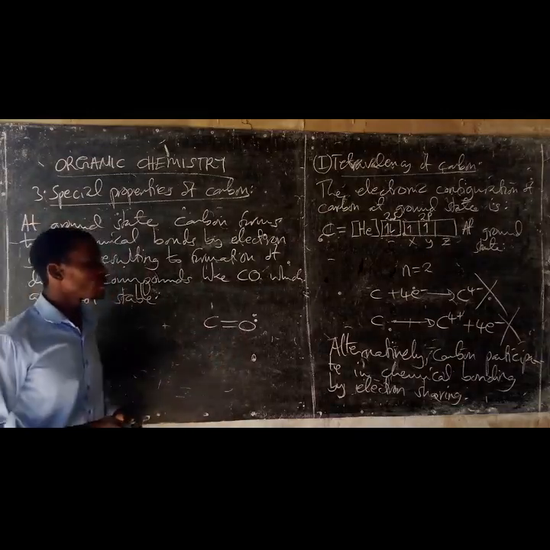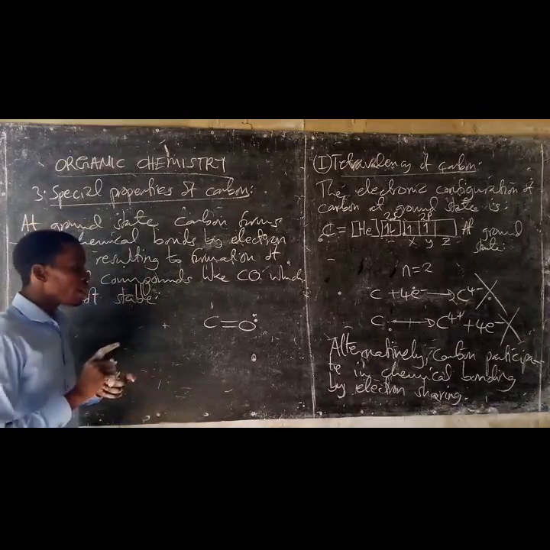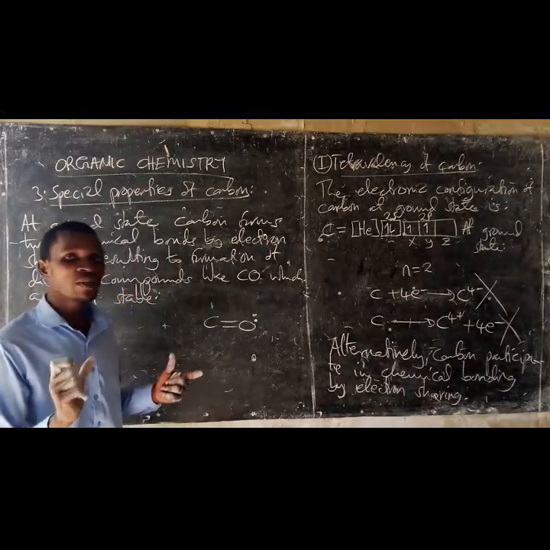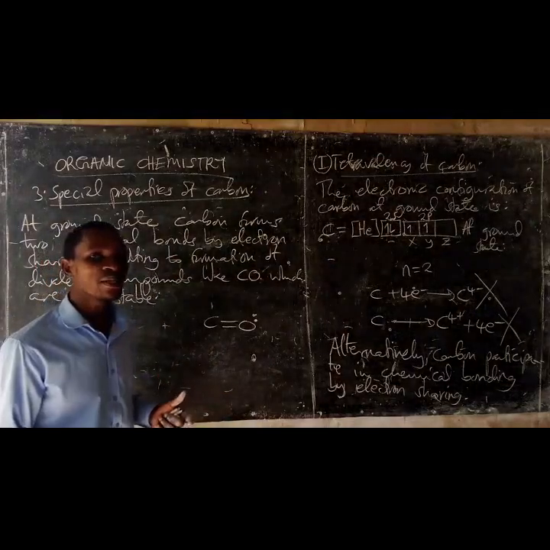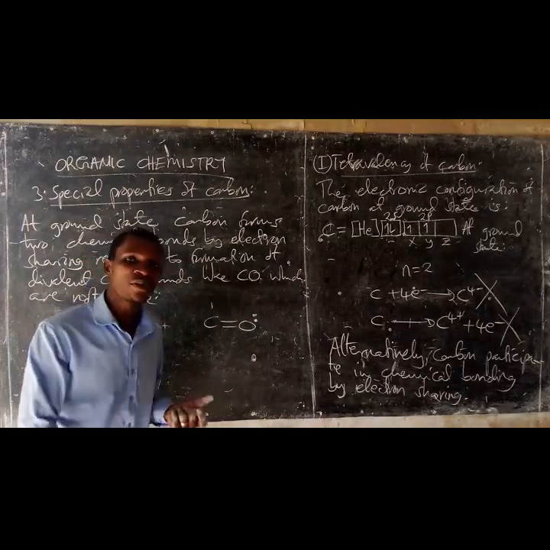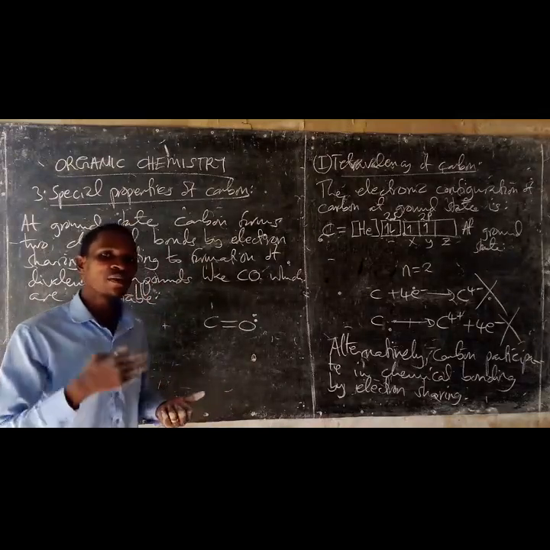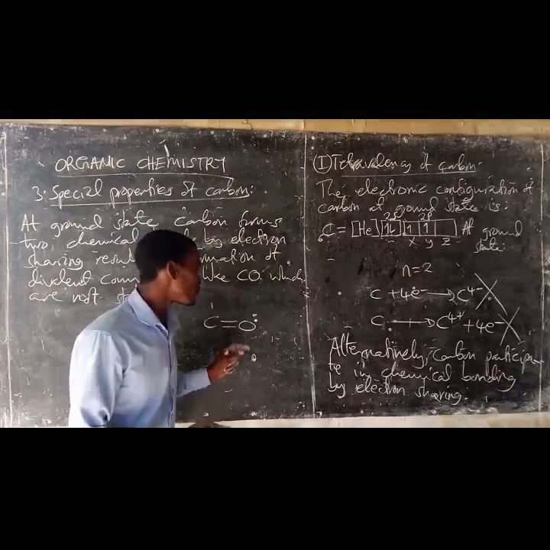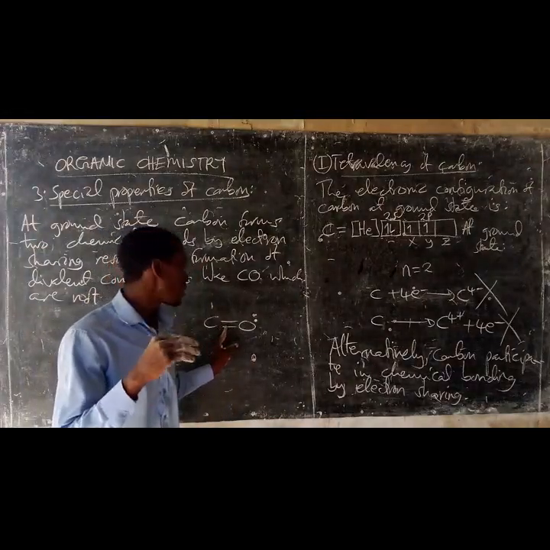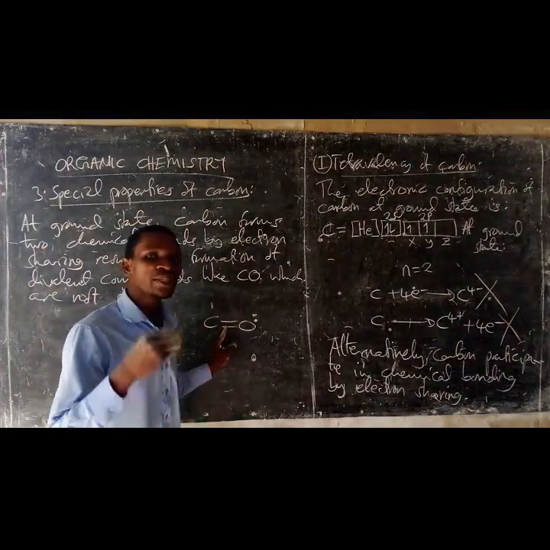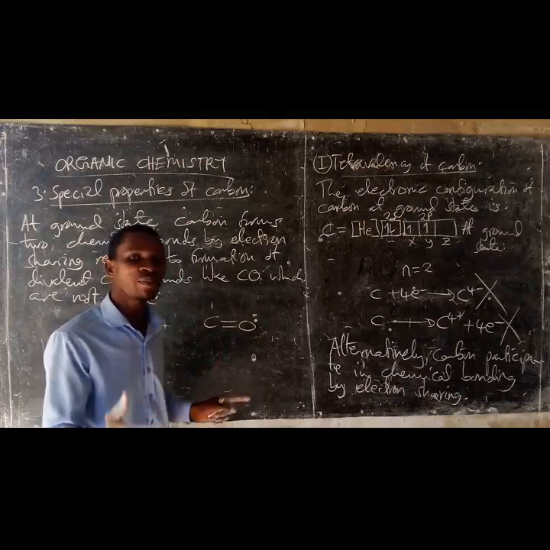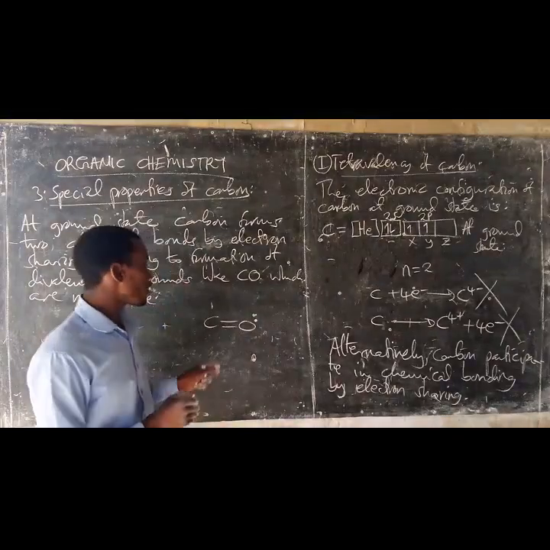Why? You have to remember that the formation of covalent bonds is an exothermic process. Since it is an exothermic process, heat energy is released to the surroundings when the covalent bond is formed. The amount of heat energy which is released to the surroundings depends on the number of covalent bonds being formed.